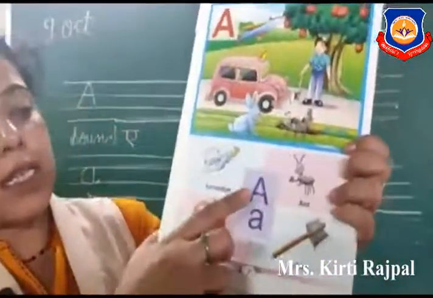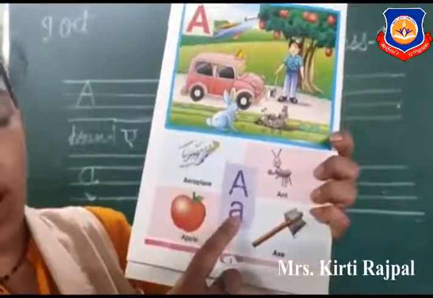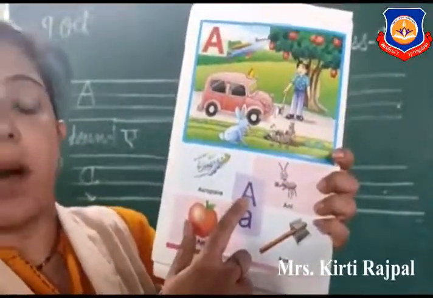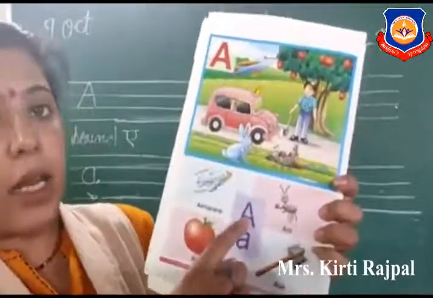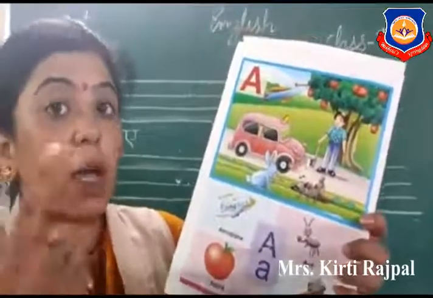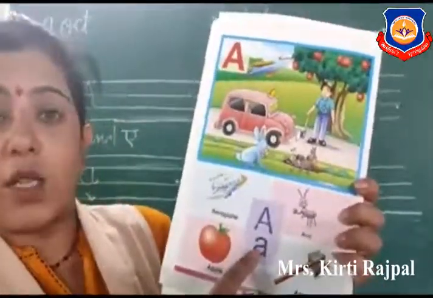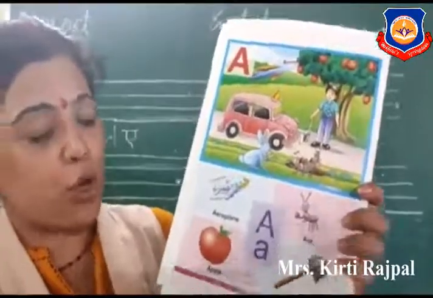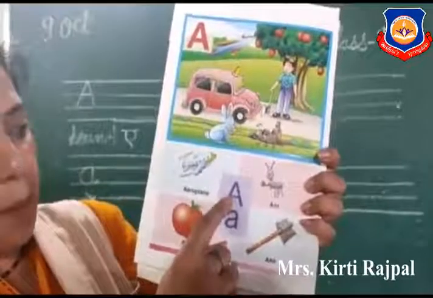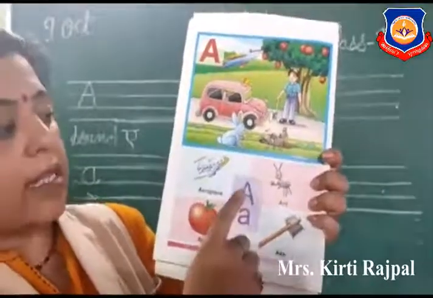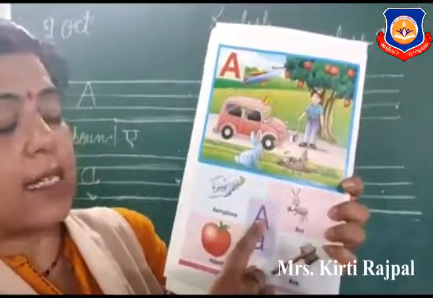Okay? Kids, this is a capital A and this is a small a. Capital A means mama A or a big A. Small means baby A. Capital A is like your mama. जैसे आपके ममा बड़े हैं, similarly capital A वैसे ही बड़ा है. And small a is like you. जैसे आप छोटे हैं वैसे ही ये small a है. Okay? So this is a capital A, this is a small a. Our today's letter is letter A.